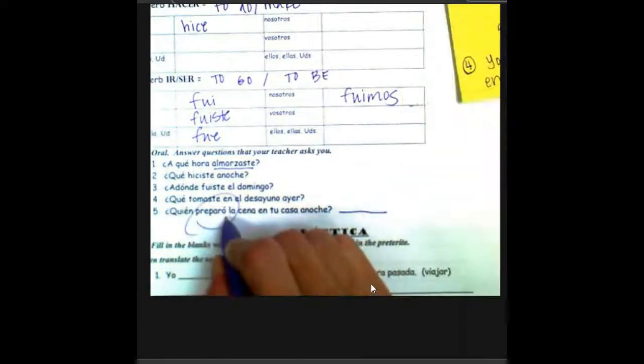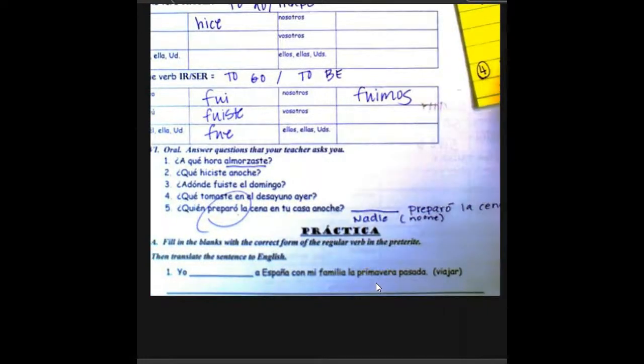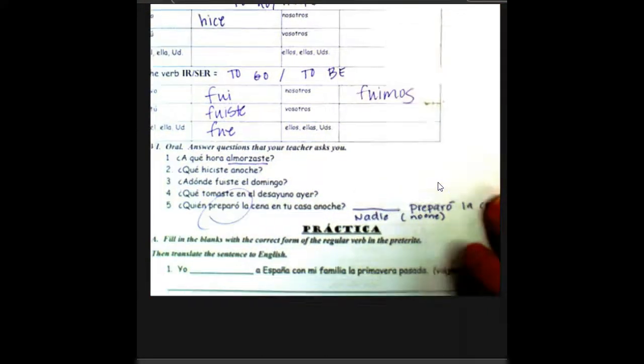Número 5, ¿quién preparó la cena en tu casa? Who prepared dinner? So the subject is not changing. It's in the third person, so you can either put their name or nadie. If no one prepared dinner, maybe you went out to eat. Salimos a comer.